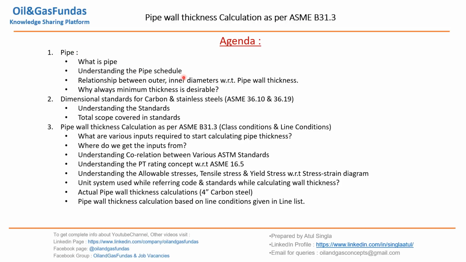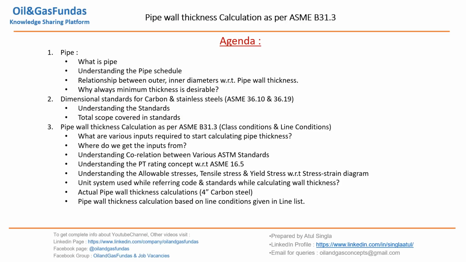We'll try to understand what is pipe schedule, the relationship between outer and inner diameters with respect to pipe wall thickness, then why minimum thickness is always desirable. Then we'll go into details of a few of the standards, for example B36.10, that is the dimensional standard for carbon steel and stainless steel. We'll try to understand what this standard is all about and what is the total scope covered in this standard.